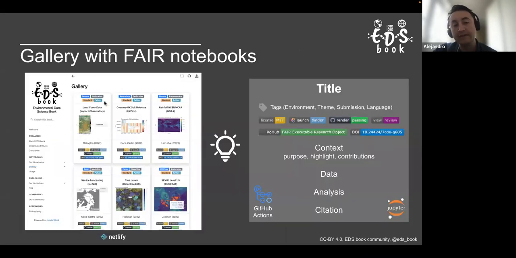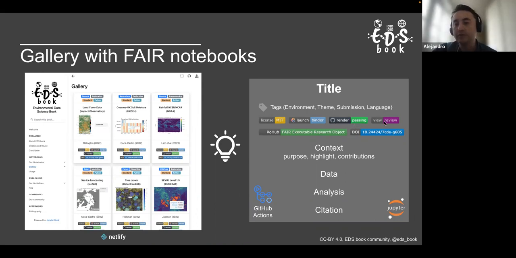Inspired by the Pangeo Gallery, we have our own gallery as well, but it has our own flavors, I would say, and we have added some tags. And all notebooks share a common template. They have a title, they have certain tags, they have badges that show the license and where to launch in Binder. We have a very sophisticated way to schedule the notebooks, checking that they are working.